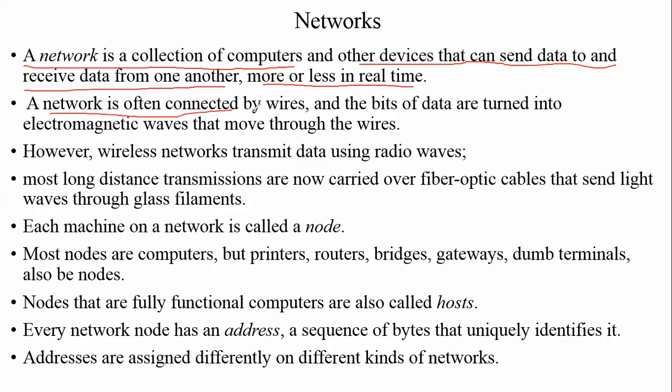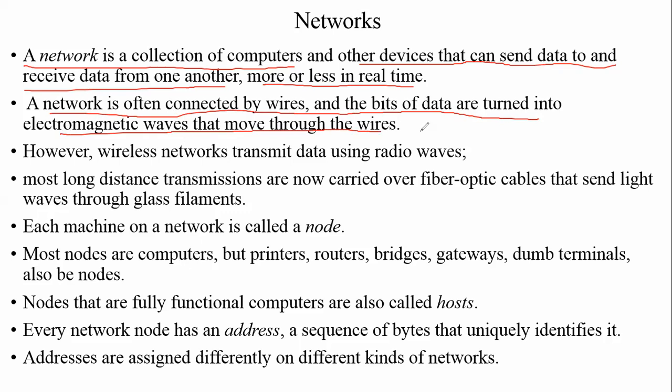A network is often connected by wires, and the bits of data are turned into electromagnetic waves that move through the wires. ओके, जब भी हमें कंप्यूटर्स एक दूसरे से कम्युनिकेट करने होते हैं, there are two methods. One is wired media or wireless media. Wired media means we have to connect them through wires, and wireless, that is Wi-Fi, where we cannot use wires.